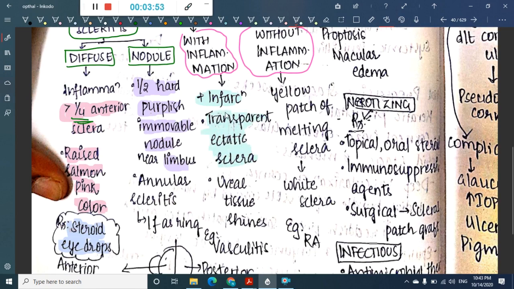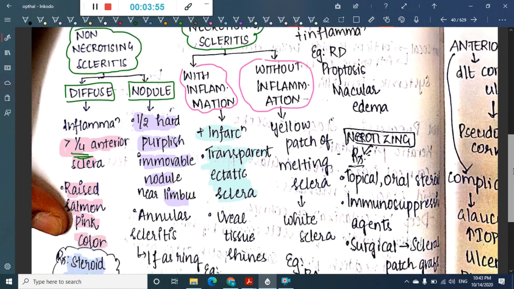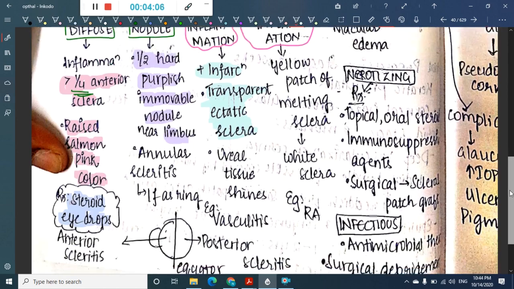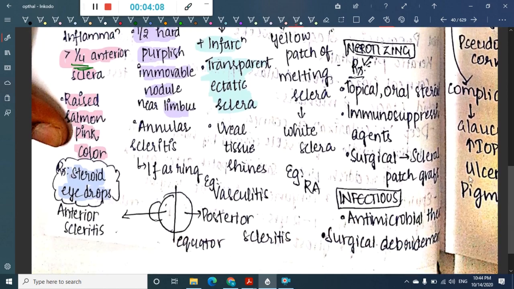There will be infarction and transparent ectatic sclera associated with it. Uveal tissue shines through it. This is mainly seen in vasculitis.